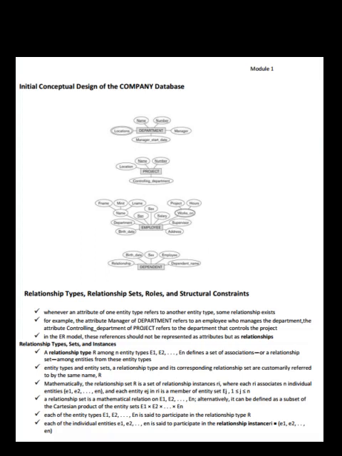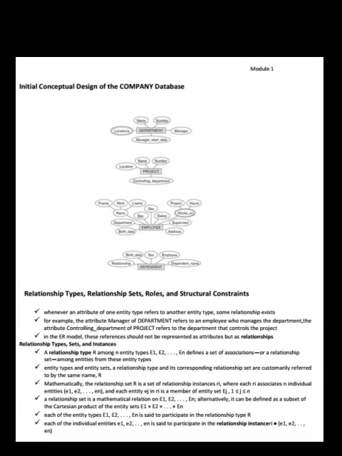Relationship types, relationship sets, roles and structural constraints. Whenever an attribute of one entity type refers to another entity type, some relationship exists. For example, the attribute manager of department refers to an employee who manages the department. The attribute controlling department of a project refers to the department that controls the project. In the ER model, these references should not be represented as attributes but as relationships, relationship types, sets and instances.